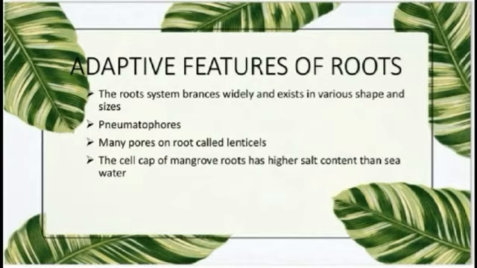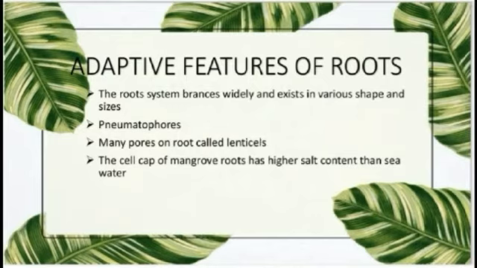Next, we will proceed to the adaptive features of the roots of mangrove trees. The first one is the root system branches widely and exists in various shapes and sizes. This characteristic can provide support to the plant to continue living in soft and muddy soil. Other than that, due to strong wind, this characteristic will help to prevent plants from being uprooted.